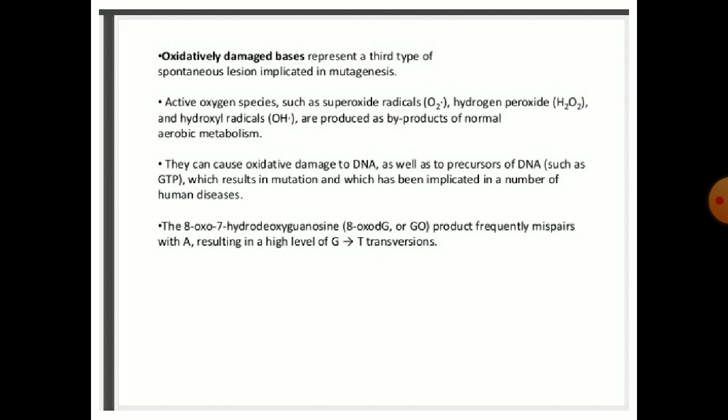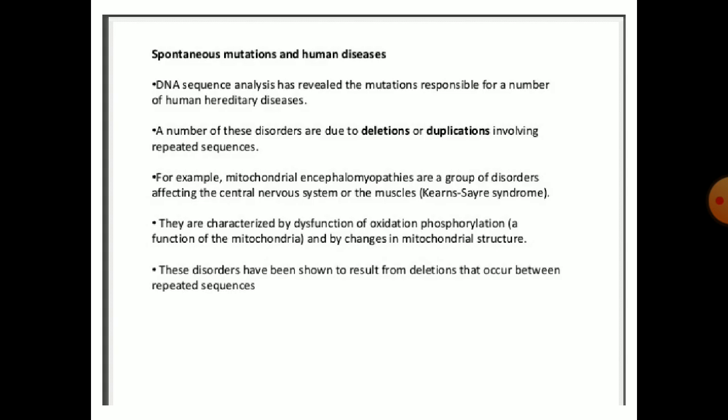Oxidatively damaged bases represent a third type of spontaneous lesion implicated in mutagenesis. Active oxygen species such as the superoxide radical O2, hydrogen peroxide H2O2 and the hydroxyl radical OH are produced as products of normal aerobic metabolism. Next are spontaneous mutations and human disease.